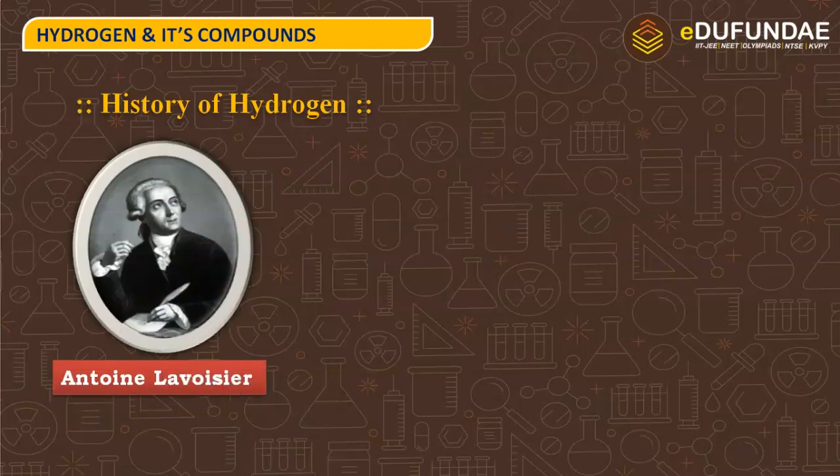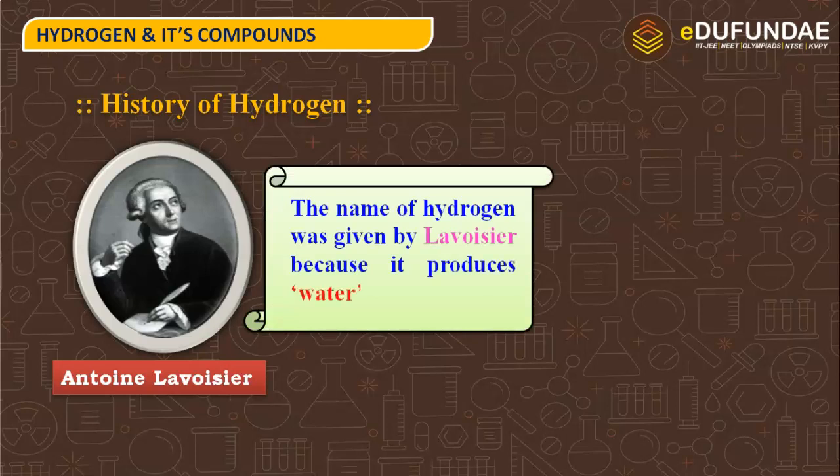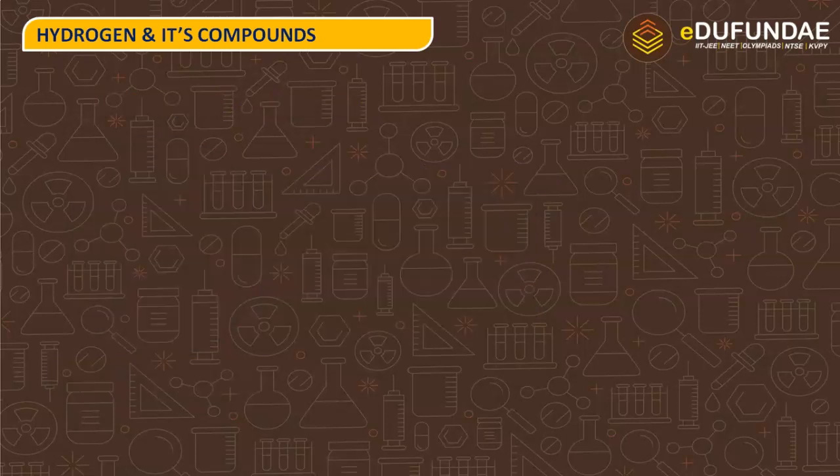Next, Antoine Lavoisier named that inflammable air as hydrogen because that inflammable air was used to produce water. And we know what hydrogen is? It is the producer of water.